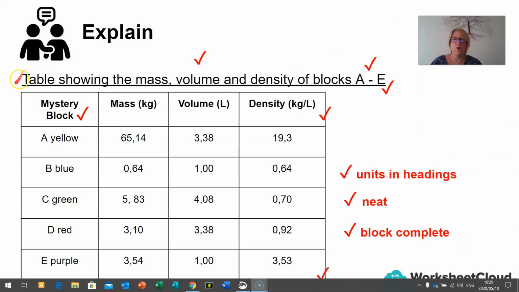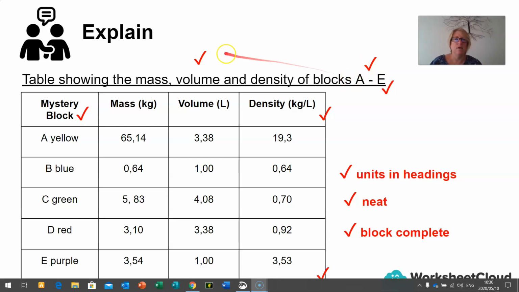So you go and have a look at your heading. Can you see your independent variable? That is your input. What did we have at the beginning? Different blocks, A to E. Some of you might have said table showing the mass, volume, and density of different blocks. That's fine. That is your input, what you had at the beginning of the experiment. That's your independent variable. Some of you might have said specifically blocks A to E, or different blocks of different substances. That's fine.